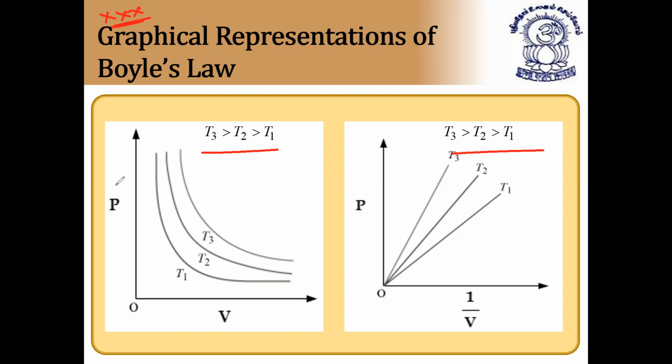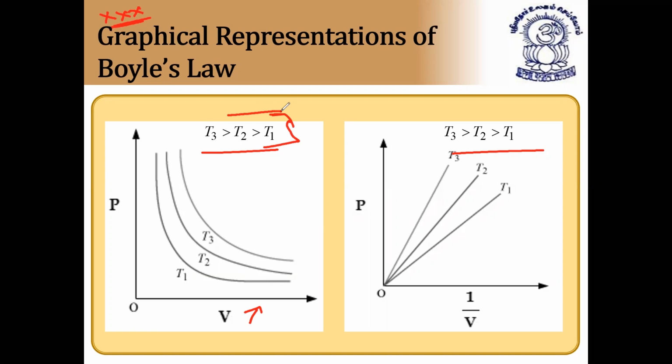If you plot a graph between P and V, taking pressure on the y-axis and volume on the x-axis, as the volume increases, pressure decreases. This forms a curve. The pressure is decreasing like this. And what about the temperature? Here, this relation is most important. How it came, I'll just explain to you.